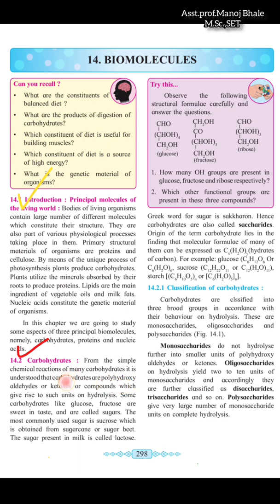That means carbohydrates are polyhydroxy ketones or aldehydes, and on hydrolysis they give units like glucose and fructose, which are sweet in taste. These are called sugars. That means sugar is also classified as a carbohydrate. Now some examples are given: glucose, fructose, and ribose.